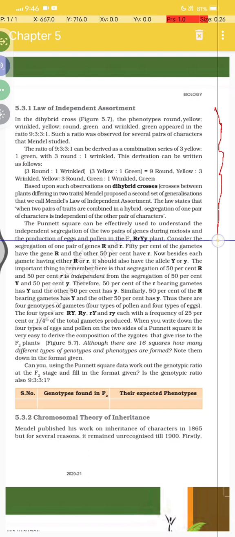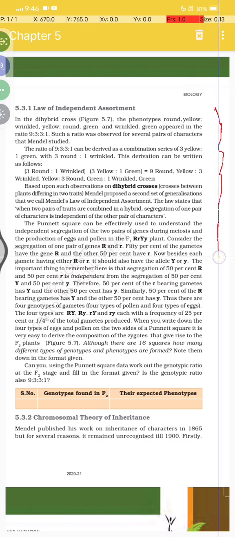In the F1 capital R small r, capital Y small y plant, consider the segregation of one pair of genes, capital R and small r. 50% of the gametes have the gene capital R and the other 50% have small r.